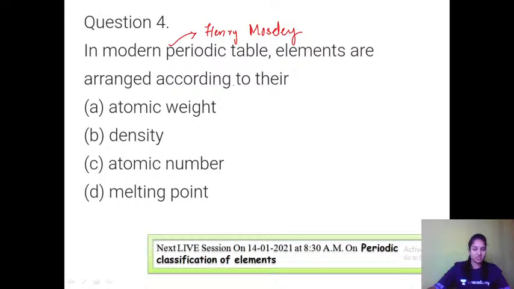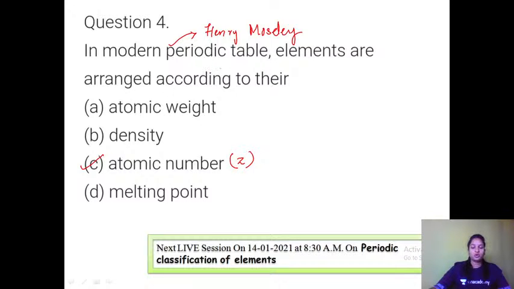So, a very simple question, the fourth question. According to the modern periodic table, the elements are arranged in order of their atomic number, and atomic number is always represented by the value Z. Please remember the modern periodic table was given by Henry Moseley.